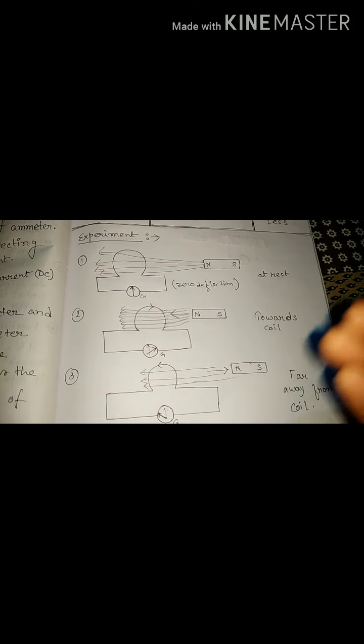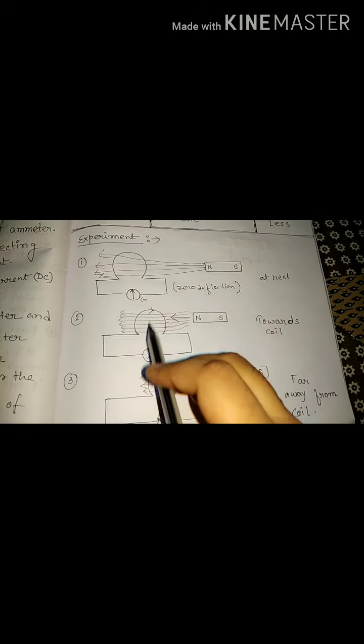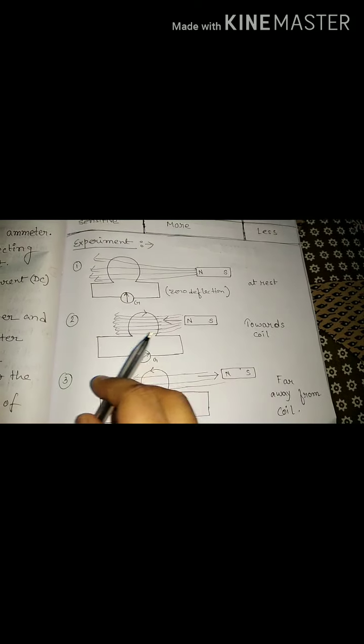That means the magnetic field lines increase. So if the magnetic field changes, an electromotive force is induced, and we see that the galvanometer shows a right side deflection. That means a current is also induced.